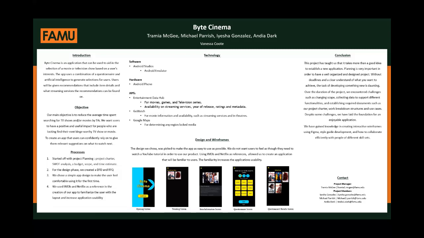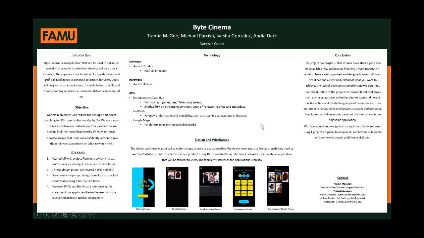The trending screen will include current TV shows and movies that are popular throughout the world. So if the user chooses to watch something that everyone's talking about at the moment, they can find it on this screen. Once the user finds what they want to watch, they can click that movie or TV show and an item detail screen will come up. Our item detail screen basically was referenced to IMDb. On this screen, the user can find out information about the show and or movie, their ratings, and where to find that show or movie on a streaming service.